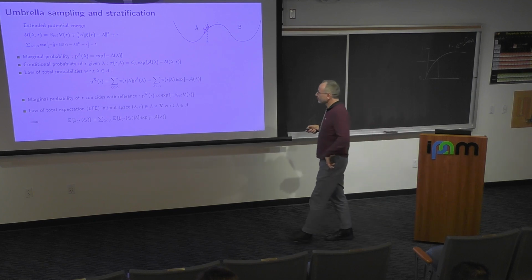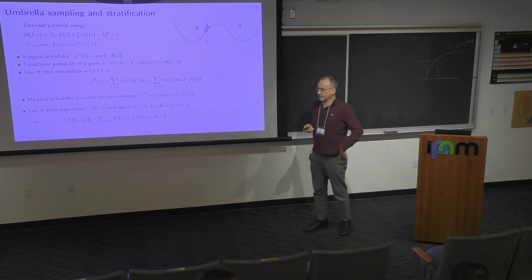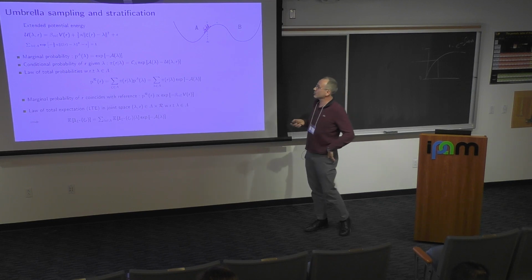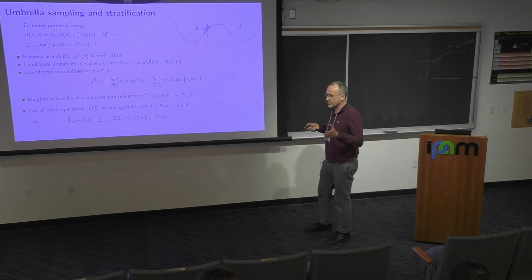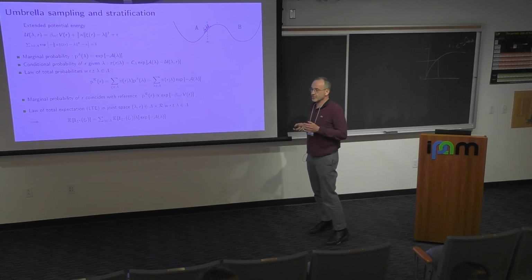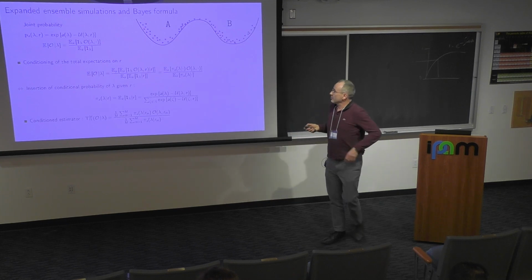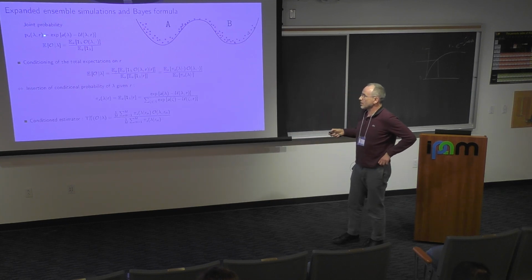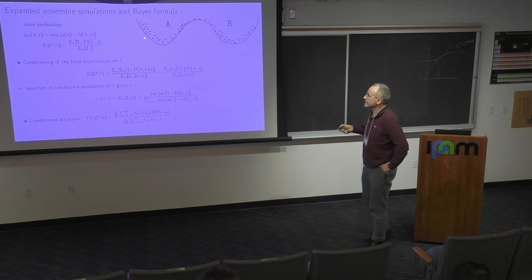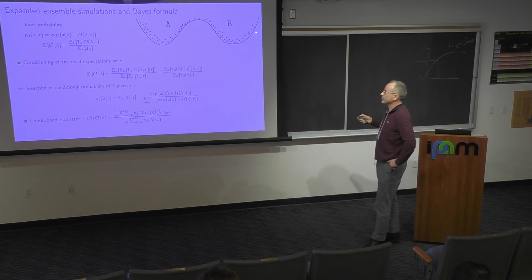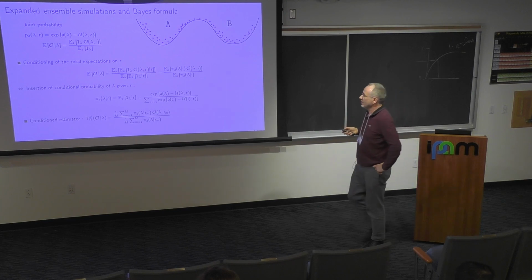And so to avoid doing this post-processing, we can do a single simulation and consider that lambda is a parameter of the model. So it's like an internal coordinate. It's an external parameter, but it evolves in the simulation like the position of particles. By this, we define a joint probability, which is the probability to observe the system with a lambda value. And when we do this, we also add an auxiliary biasing potential, so that with this potential we cover the two states and the barrier of the system.